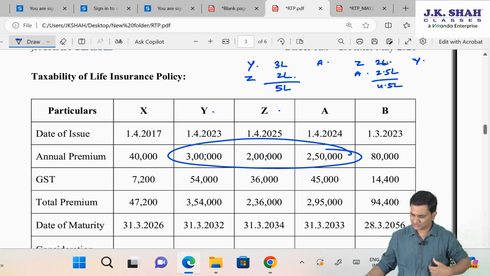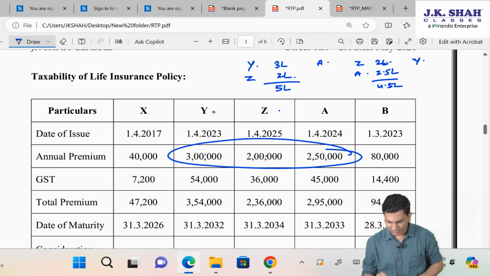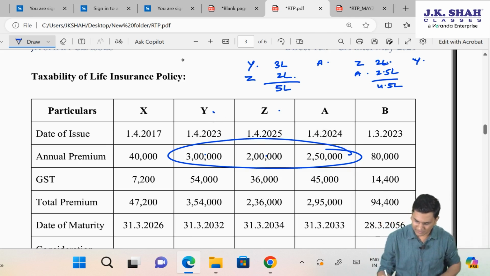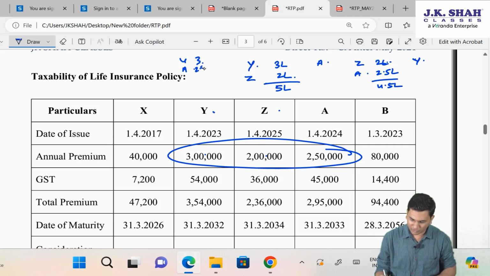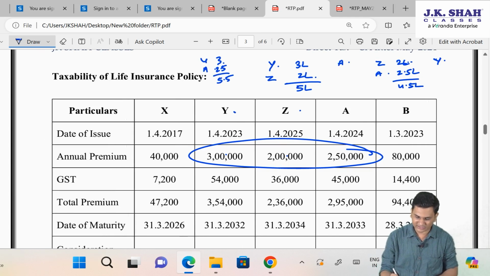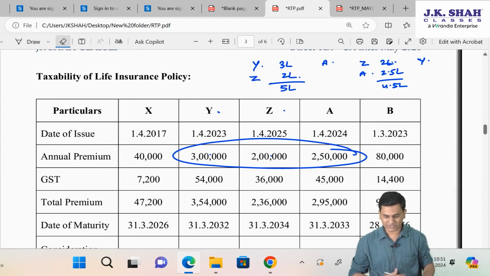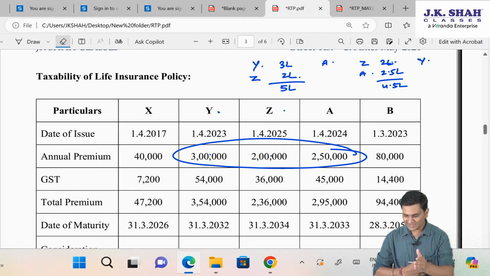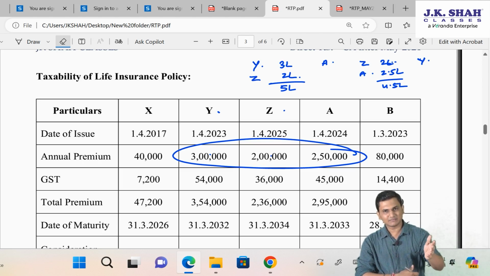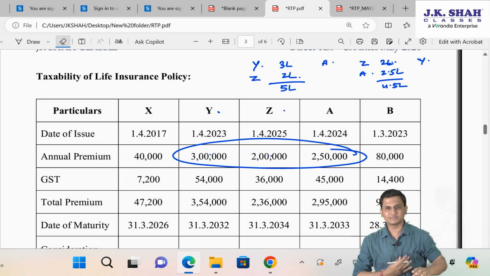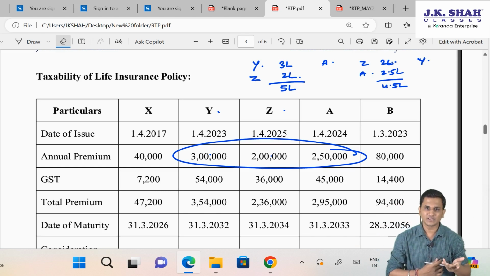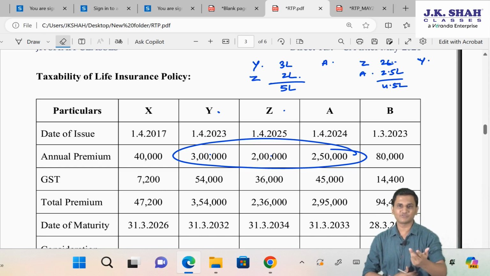Or third option, I can go for Y and A, but in that case you can see the premium becomes 3 and 2.5, so 5.5. So sorry sir, this option is not available to you. You can't take this option. Or independently you can say Y is exempted because it is 3 lakh only, below 5 lakh, and Z and A will become taxable, but that won't be feasible. We must at least try to take exemption for 2.